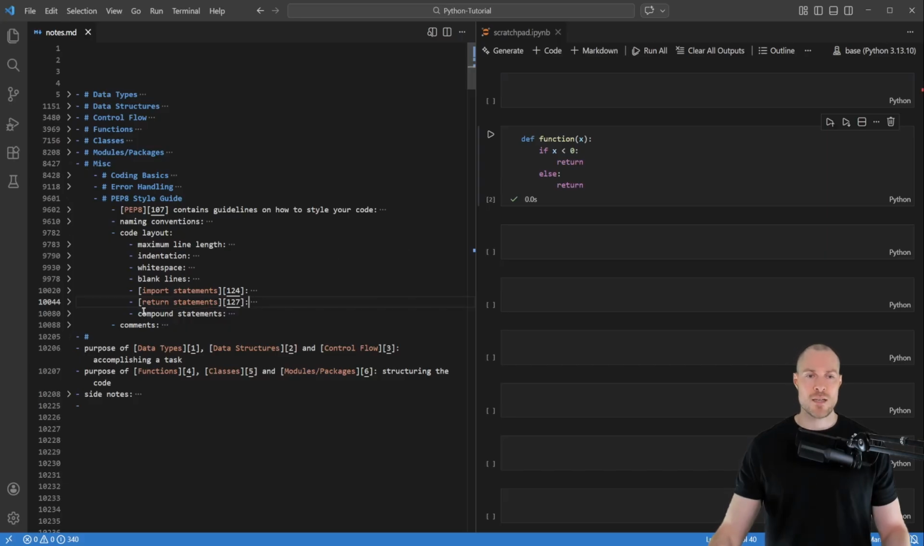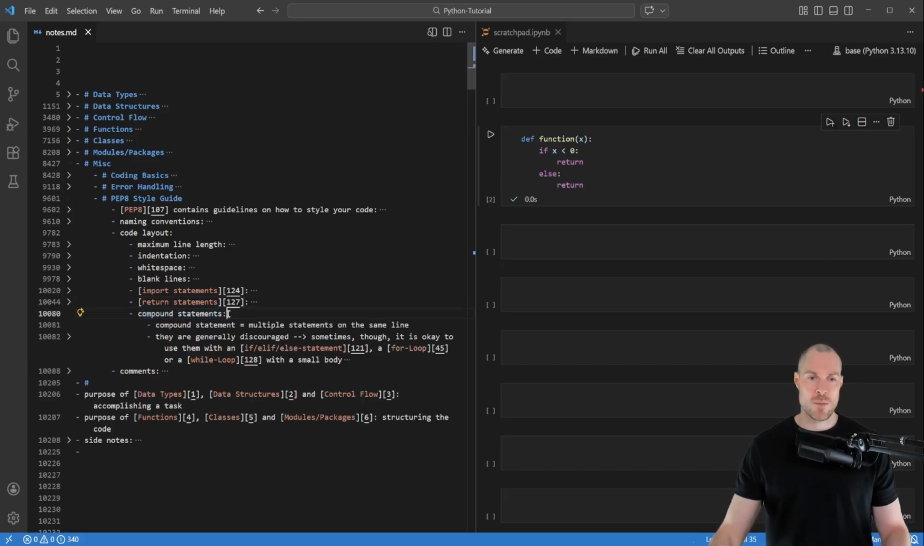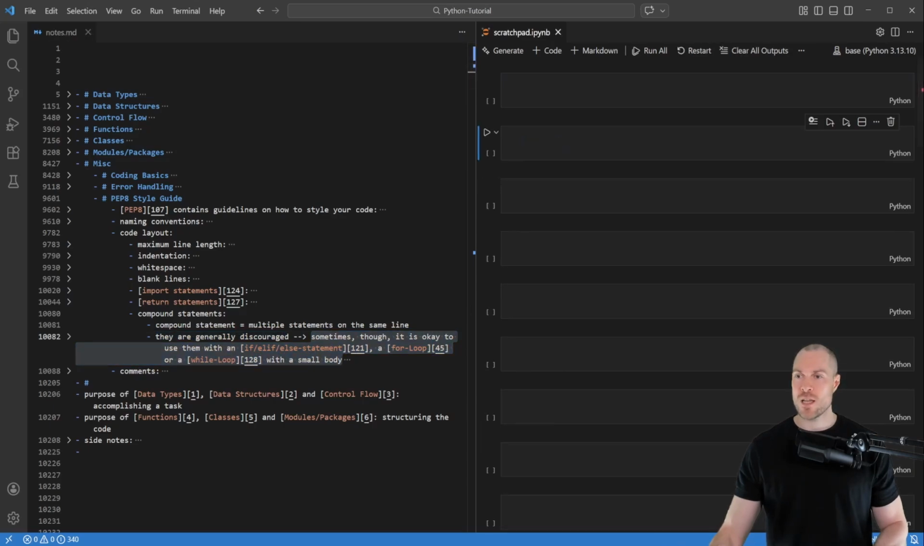And then the last guidelines are about compound statements. So what is a compound statement? It's simply when there are multiple statements on the same line, and they are generally discouraged. However, sometimes it is okay to use them with an if statement, a for loop, or a while loop with a small body. So for example, to show that, I've prepared here this variable. So this is called number and set equal to -5.